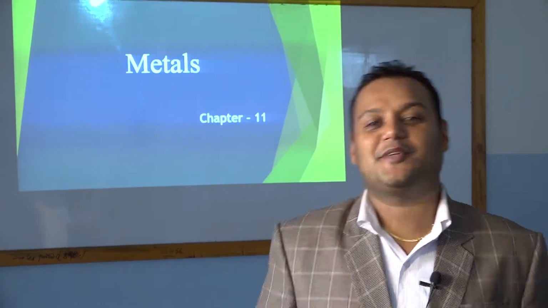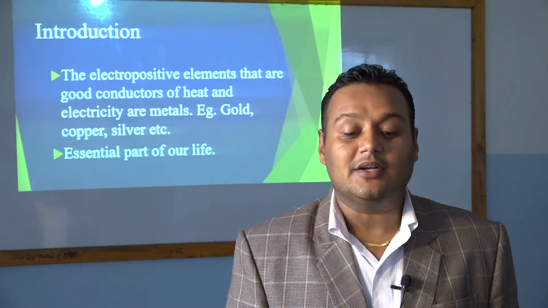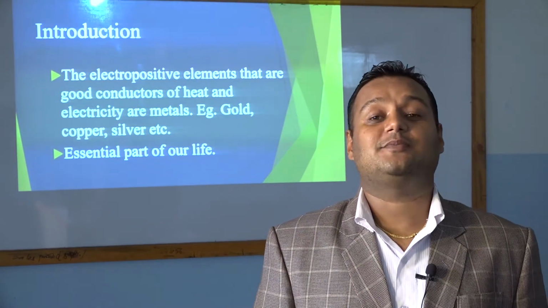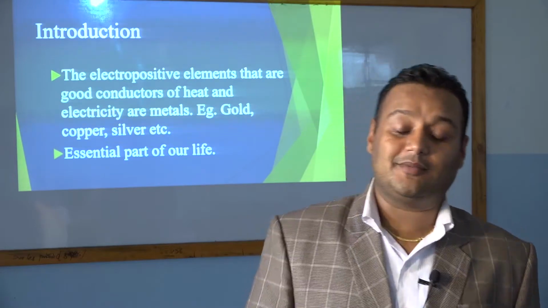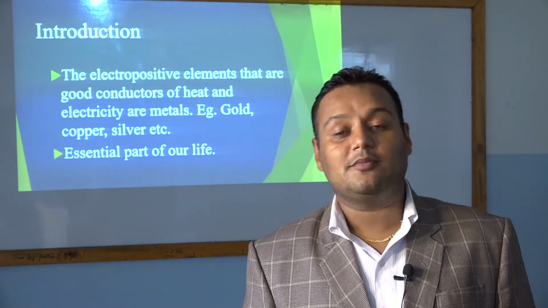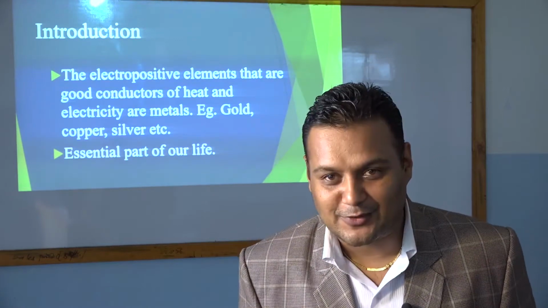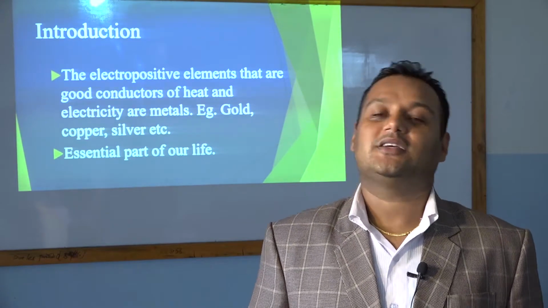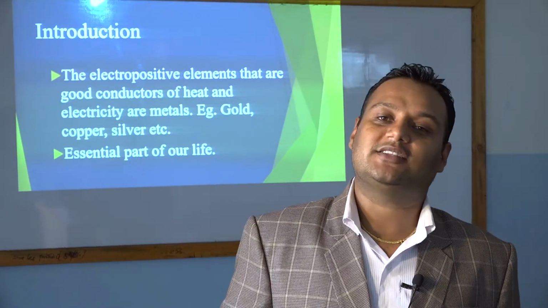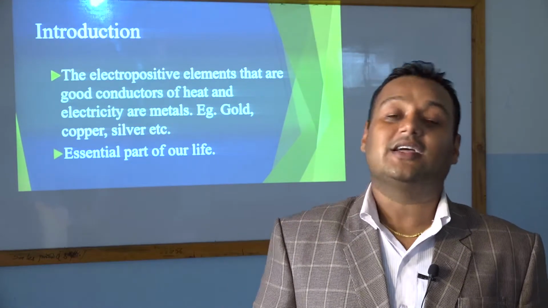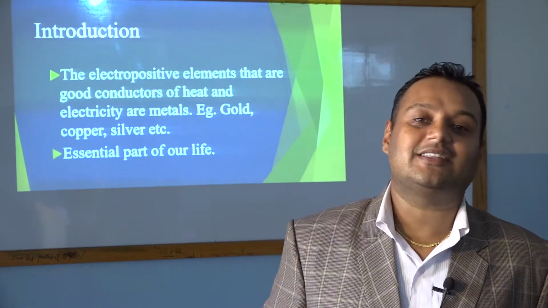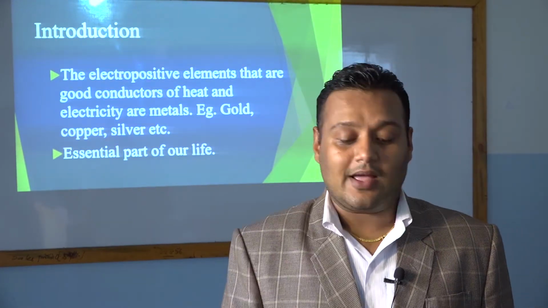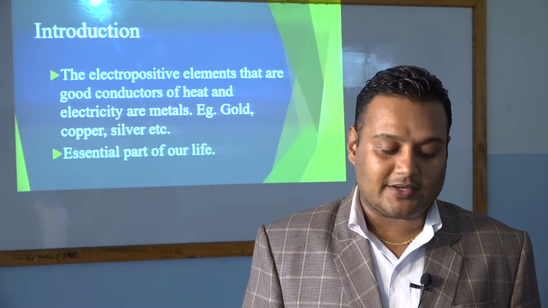Now let's remember our previous classes. What have we read? We have read what metals are, what the definition is, and why they are essential in our life. You can also recall the electropositive elements. I think I focused on the word electropositive also. Have you remembered? If not, I will say again: those elements which lose valence electrons during chemical reaction are called electropositive elements. Good conductors of heat and electricity are called metals, for example gold, copper, silver, iron, aluminum, and they are an essential part of our life.